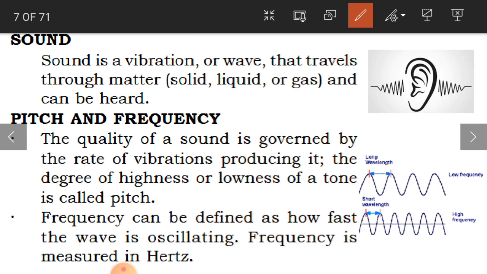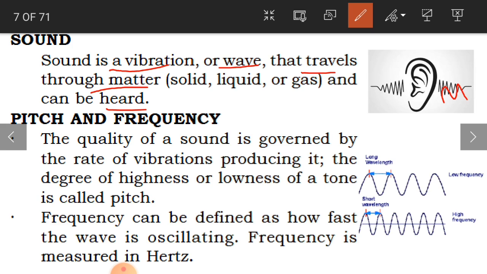Now we learn about sound. So what is sound? Sound is a vibration. Sound is a wave that travels through matter and can be heard. It is a vibration and it is like a wave, with up and down rising wavelengths, which travels through matter.